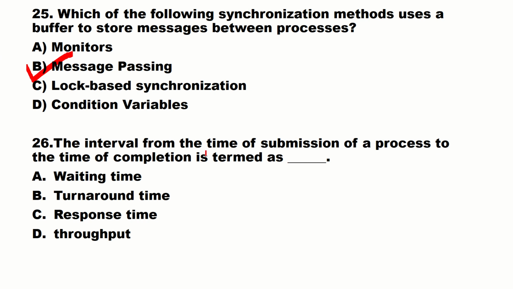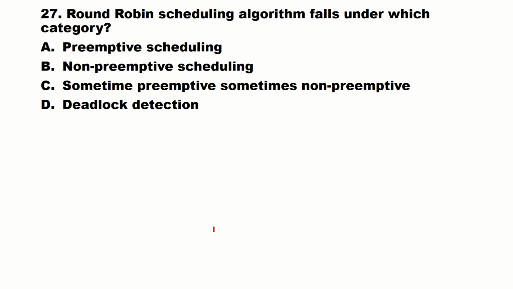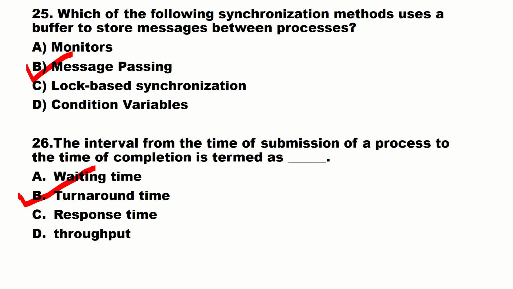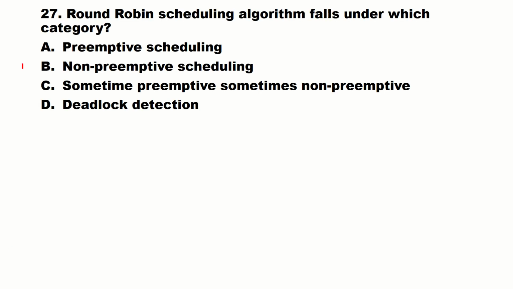Okay. The interval from the time of submission of a process to the time of completion is termed as waiting time, turnaround time, response time, throughput. The correct option is turnaround time. Turnaround time means completion time minus arrival time. Mathematical questions may come from this type, like waiting time, turnaround time, response time, throughput. Depending upon all this, you may receive some mathematical questions.